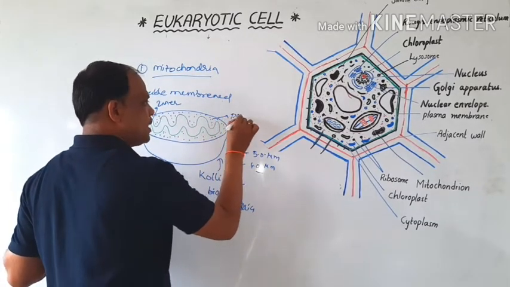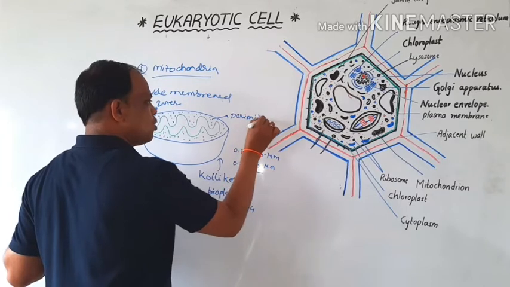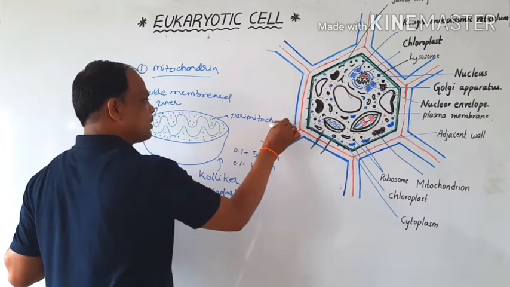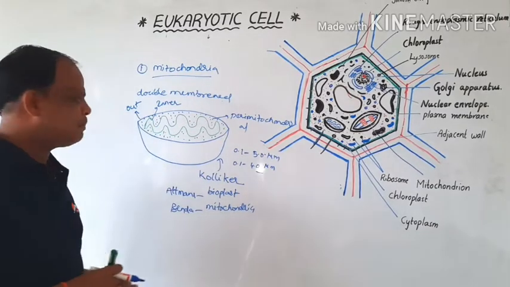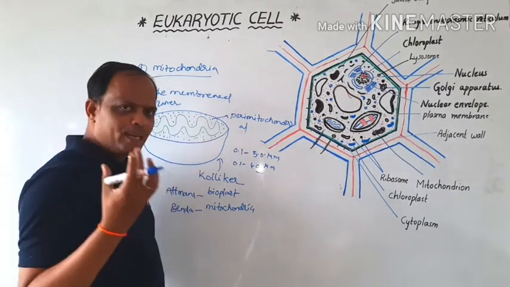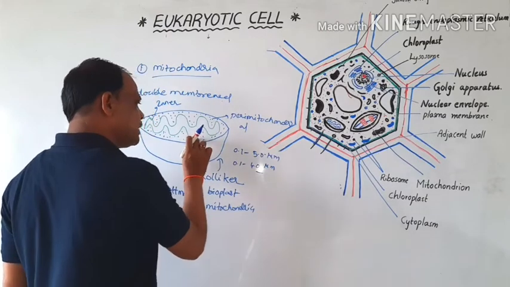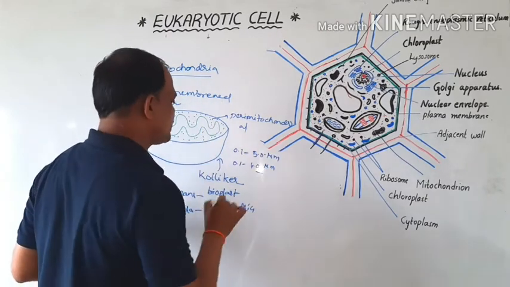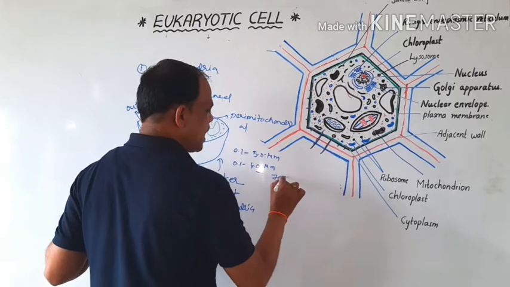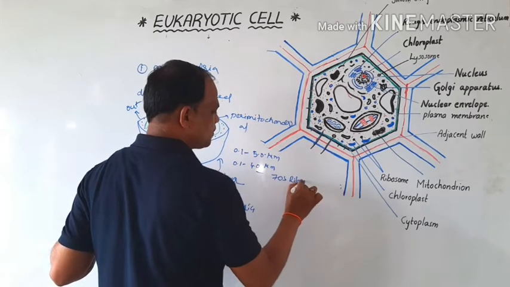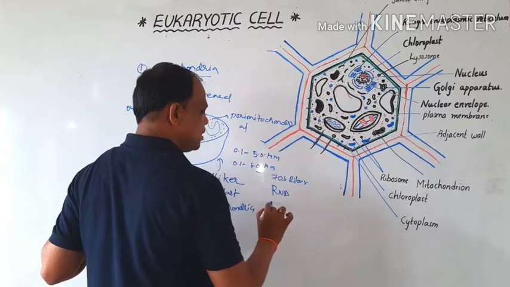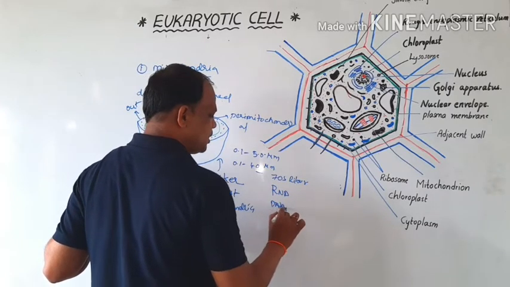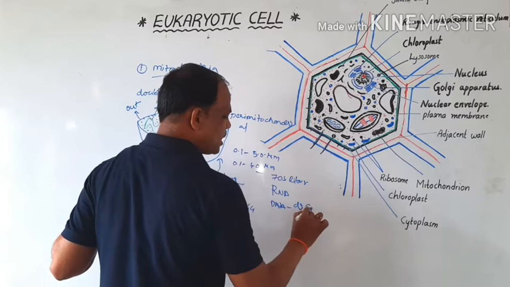The perimitochondrial space contains a semi-solid, gel-like fluid. The fluid contains 70S ribosomes, three types of RNAs, and double-stranded, circular DNA.